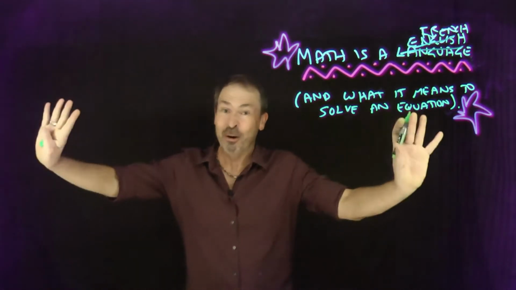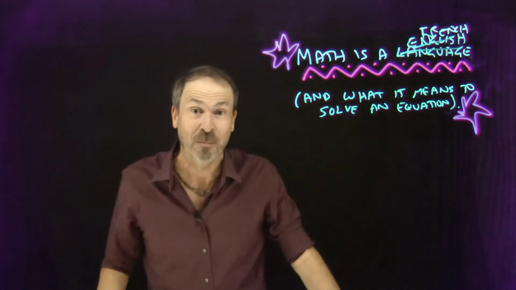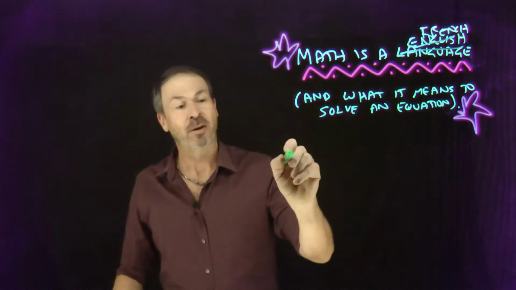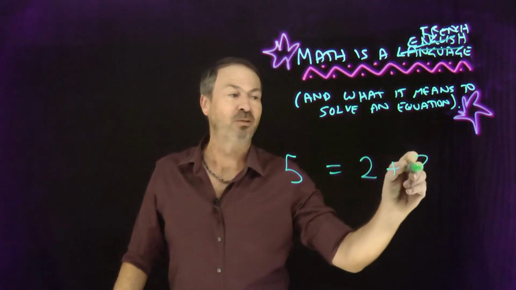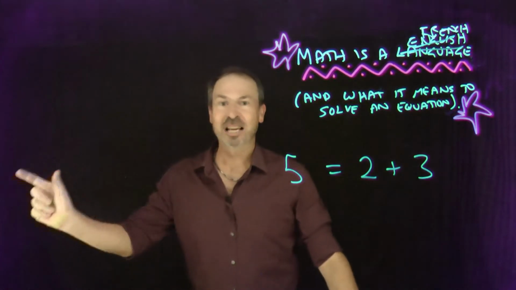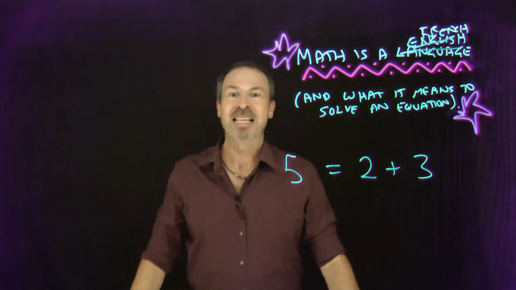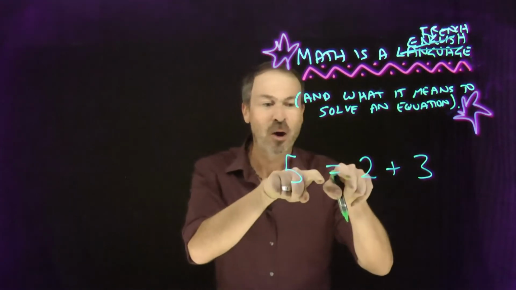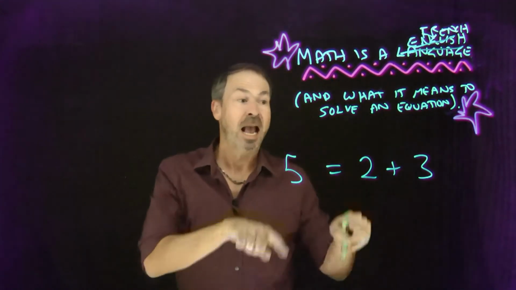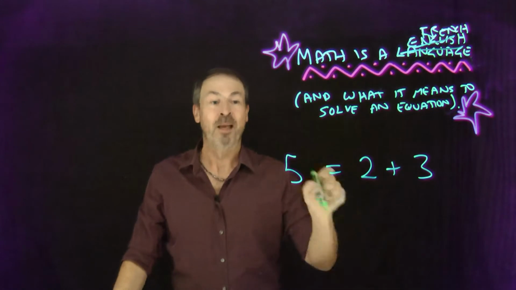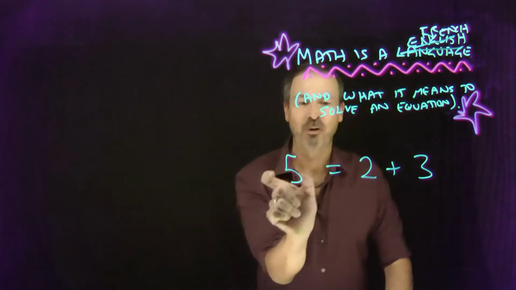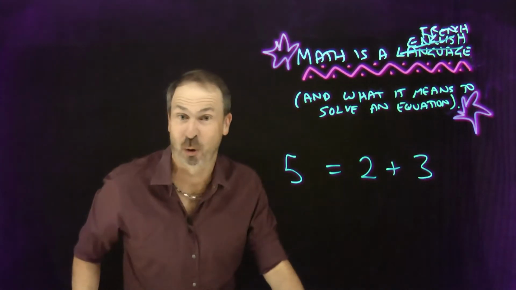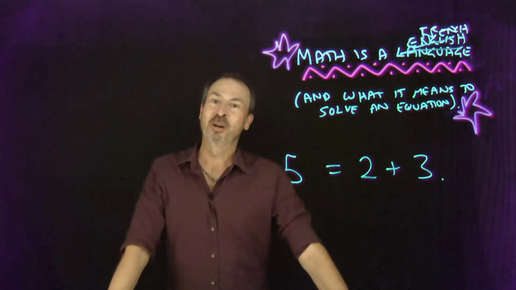Now, actually, mathematicians agree with me because when you write down a math equation, you're actually writing down a sentence. For us, an English sentence. For example, when I write down 5 equals 2 plus 3, I literally said subject, verb, object. That's an actual sentence. The subject here is the quantity 5. The verb here is equals, and the object here is the quantity 2 plus 3. Subject, verb, object. That's a sentence, and as such, it deserves correct punctuation. Period. A sentence should end in a period.